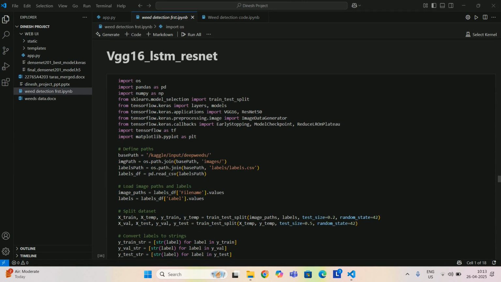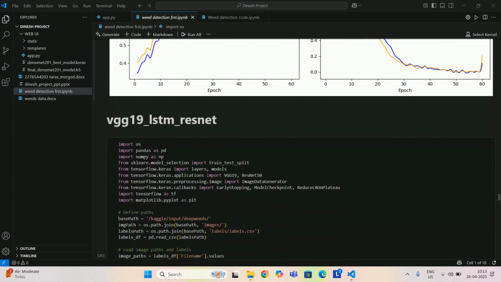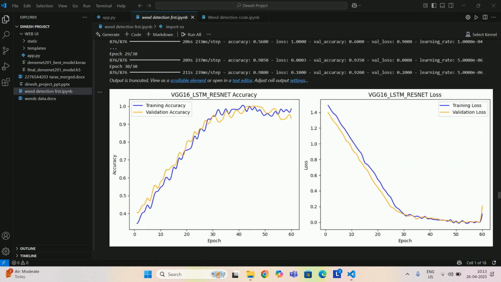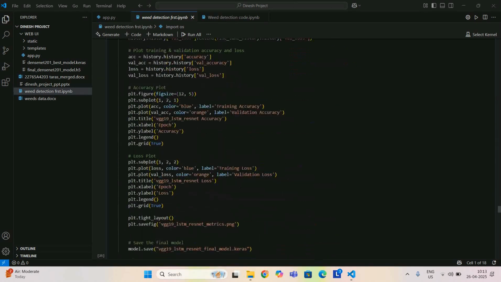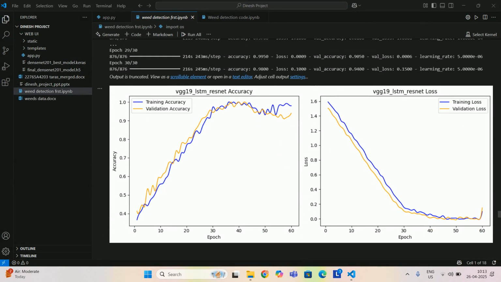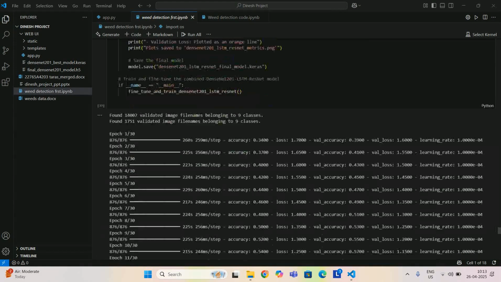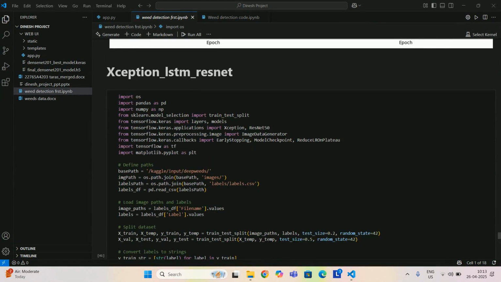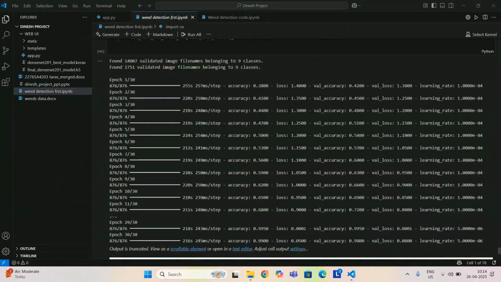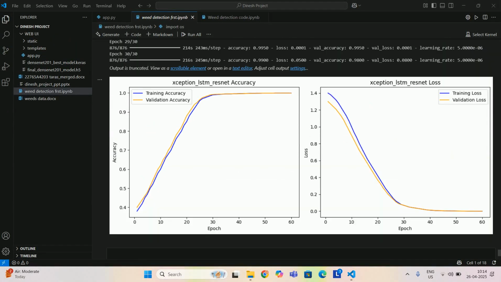By using LSTM and ResNet also, using the VGG16 LSTM and ResNet combination, we improved the accuracy. This is the VGG16 LSTM ResNet accuracy. This is the VGG19 LSTM ResNet combination of accuracy and loss. This is the DenseNet LSTM ResNet accuracy and loss. And the last one, the Xception LSTM ResNet combination of accuracy and loss. So we improved this by using LSTM ResNet combinations.